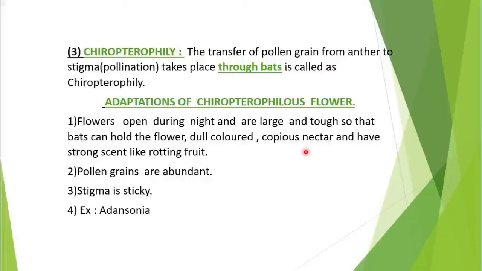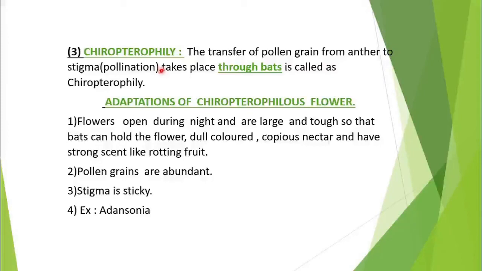They have copious nectar, meaning an abundant amount of nectar is present, and they have a strong scent like rotting fruit. Because of this rotting fragrance the bats get attracted towards the flower. So what type of flowers are here?